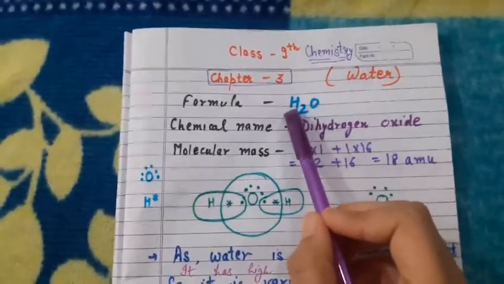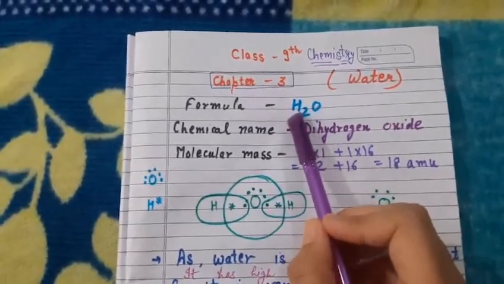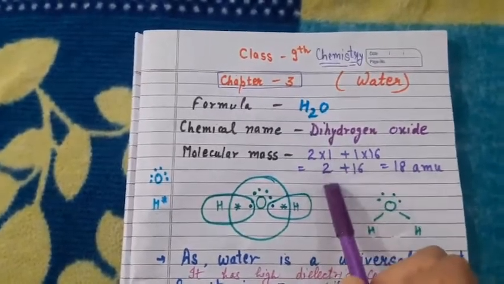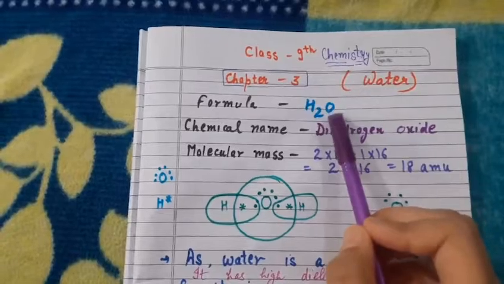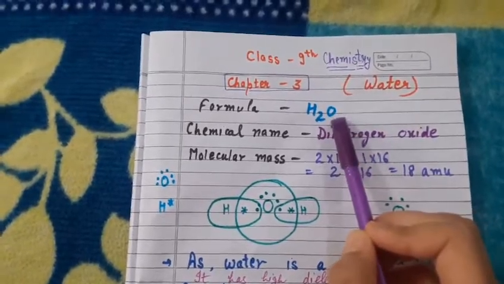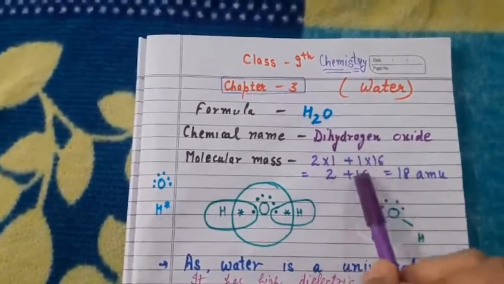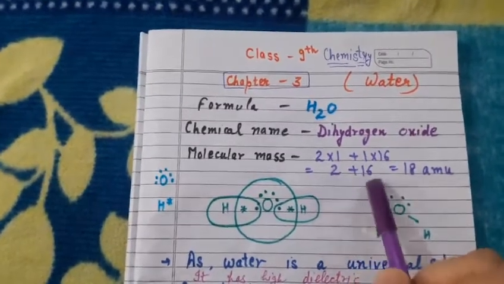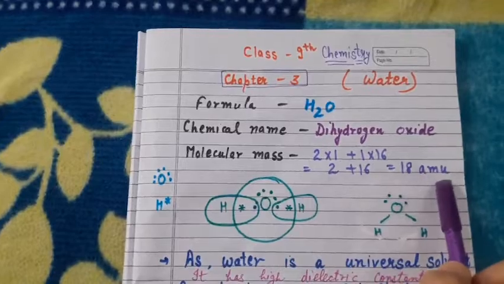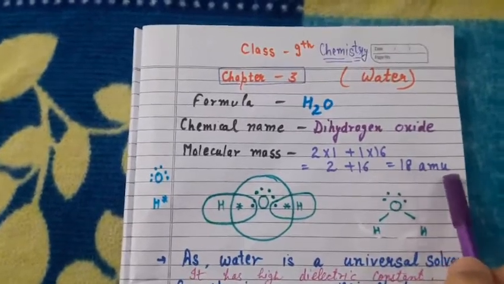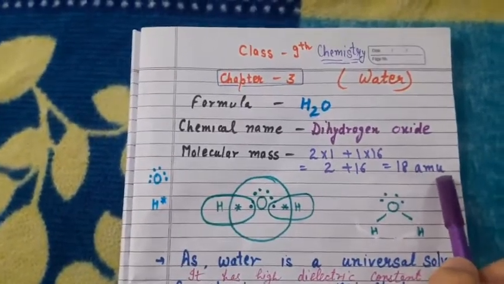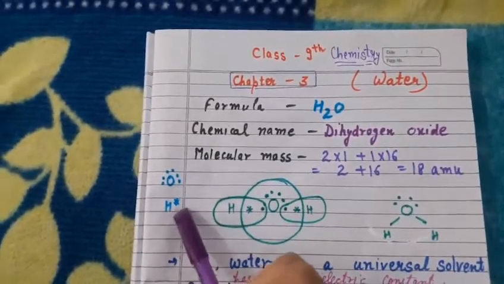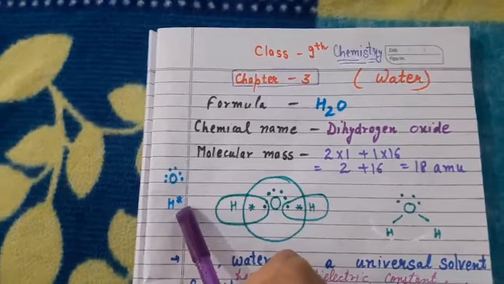Here there are two atoms of hydrogen and atomic mass of hydrogen is 1. So 2 multiply 1 you will get 2. Here there is only one atom of oxygen and atomic mass of oxygen is 16. 1 into 16, 16. Adding it you would get 2 plus 16, 18 AMU, and the full form of AMU is atomic mass unit.